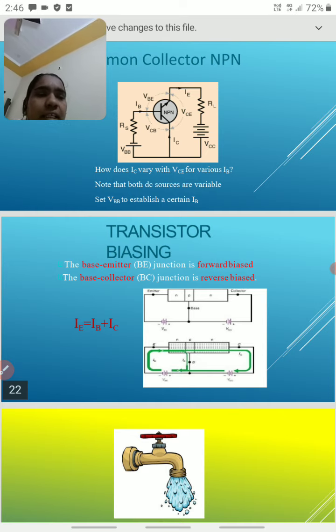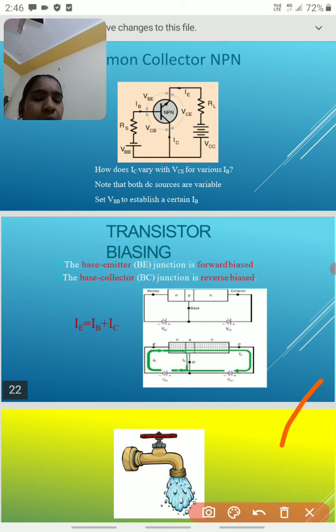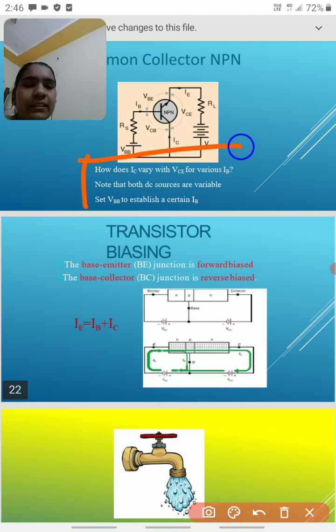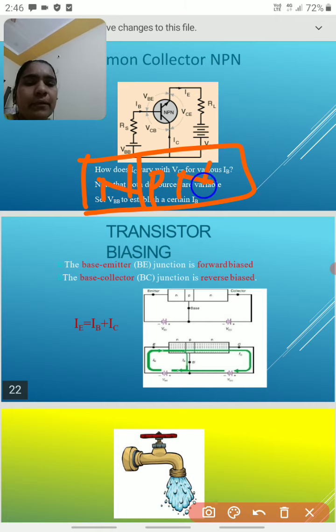Here I want to give some important information about the transistor. Why is the size of the signal increased? What is the basic reason? I want to explain that point. If we take an NPN or PNP transistor, we know the center position is the base, with the emitter and a collector.